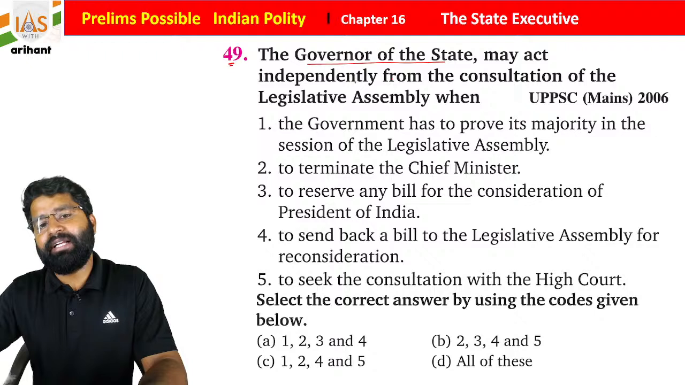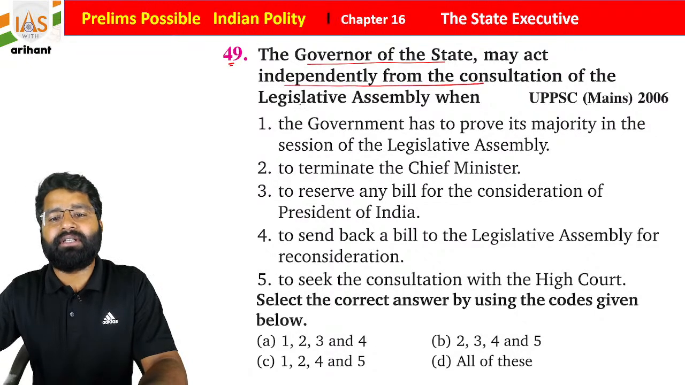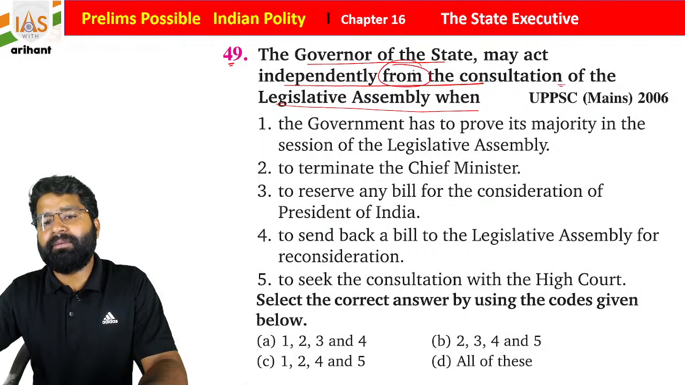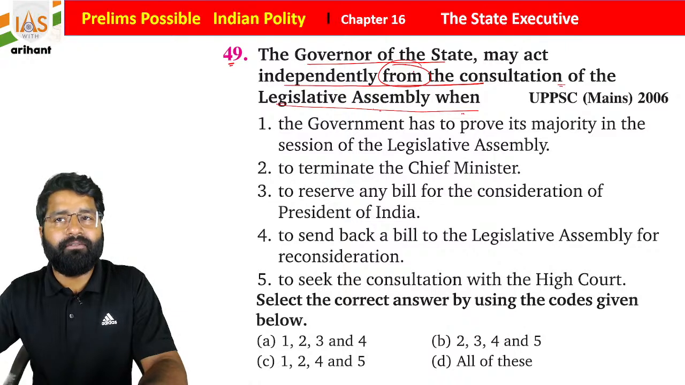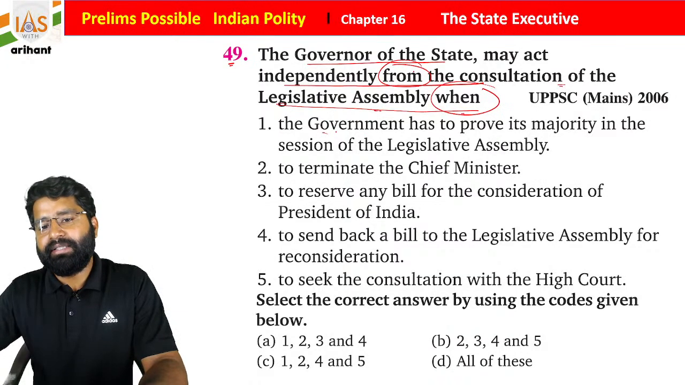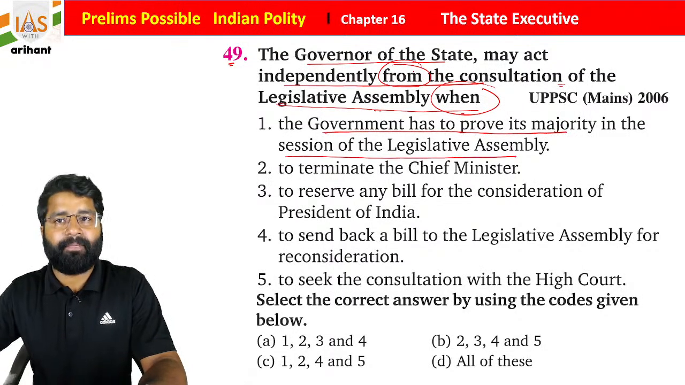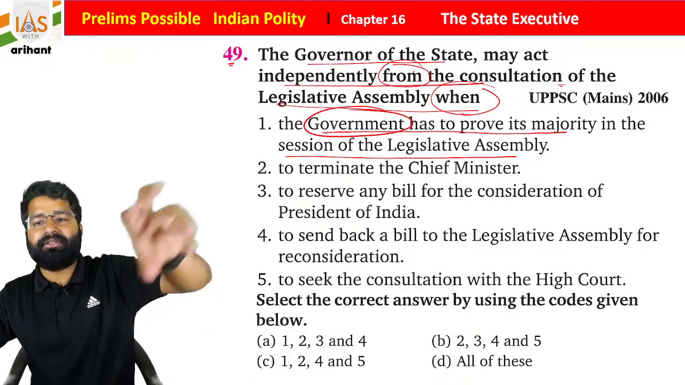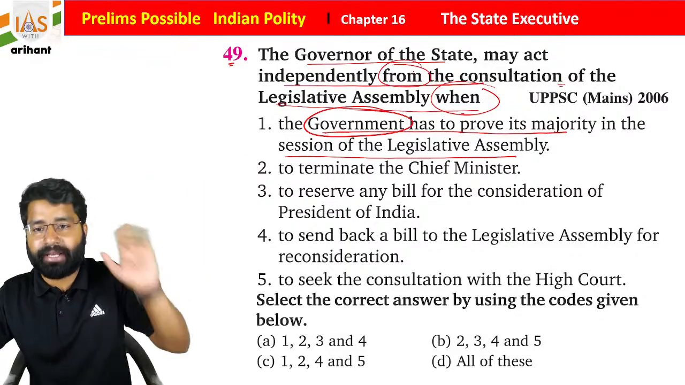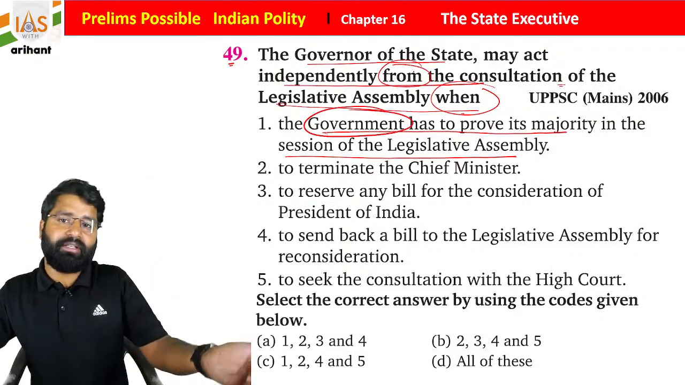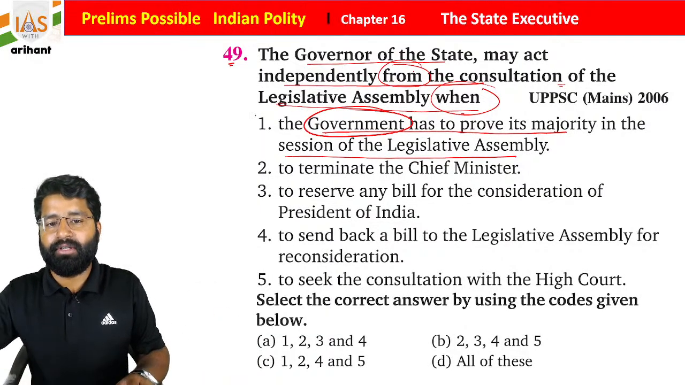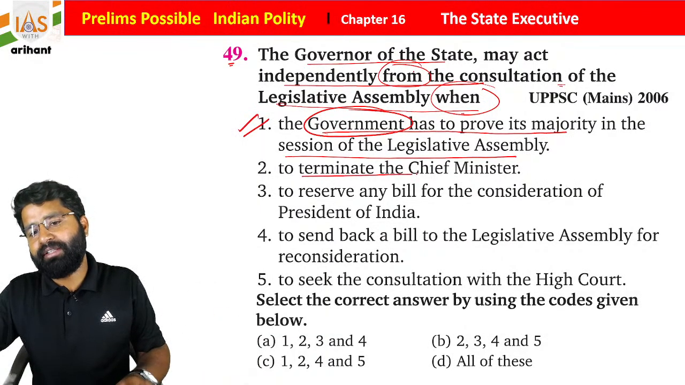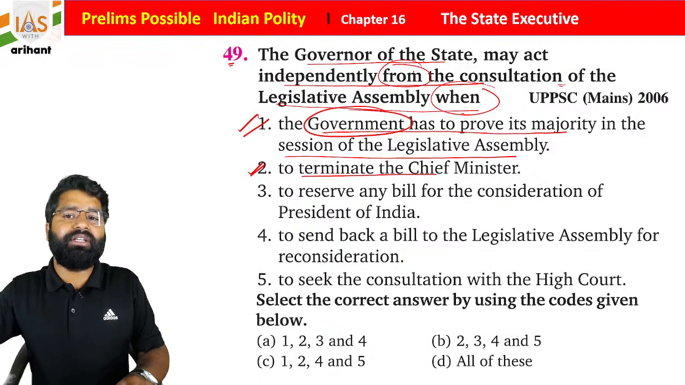A governor of a state may act independently of the consultation of the legislative assembly when? The government has to prove its majority in the session of the legislative assembly. Okay, let's suppose any government is there. So if they want to prove it, at that time the governor is independent to take any action. If they prove majority, then he or she is going to appoint, otherwise they are going to leave. So this is correct. Now, to terminate the chief minister, if he doesn't have majority, he can terminate anyone.